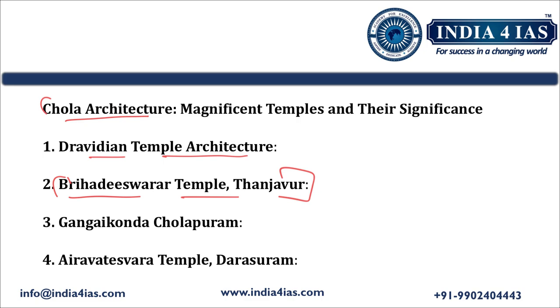And also, we should not forget to mention that the temple was designed to be self-sufficient. Self-sufficient means the temple's sustenance was done by giving land grants to the temple archakas, that we should mention. So in the third part, we should talk about the Gangaikonda Cholampuram temple, which was built by Rajendra Chola I.